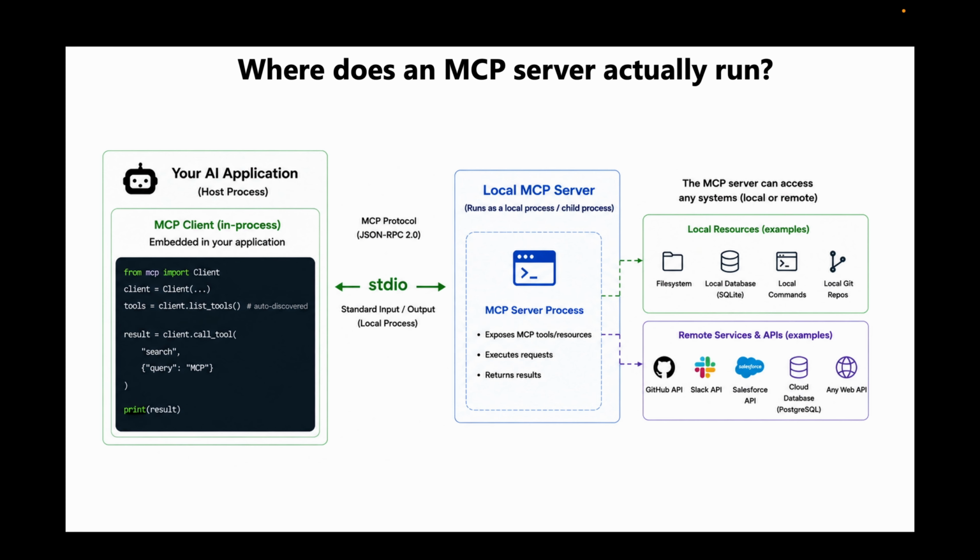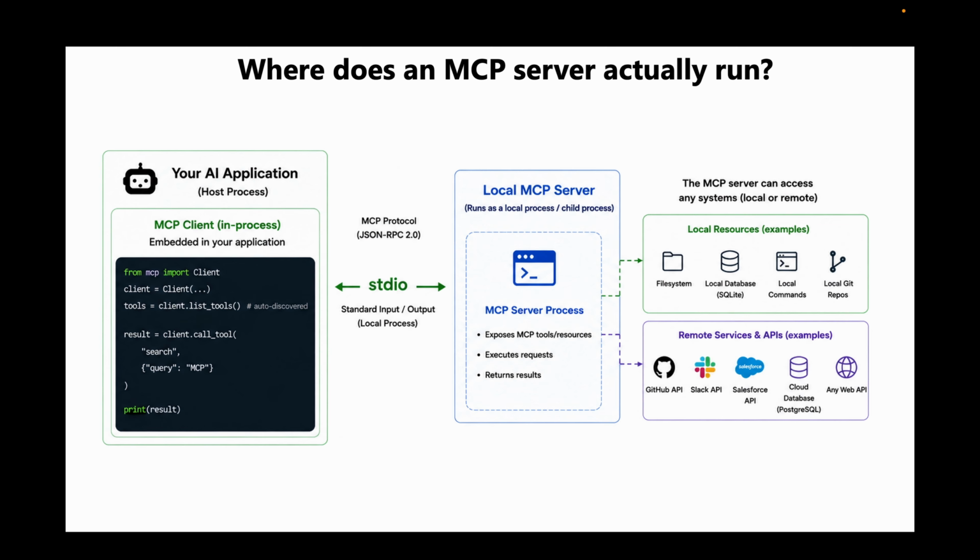The AI application contains the MCP client in its process. The client uses standard input and output, or STDIO, to connect with the server. What's important to understand is that a local MCP server does not mean that the MCP server is limited to local resources. It can still access anything it has permission to reach.